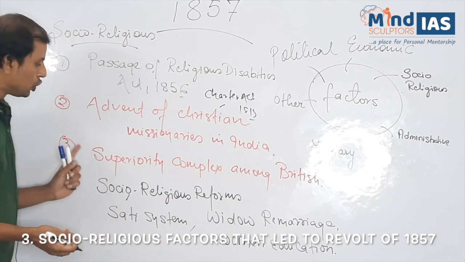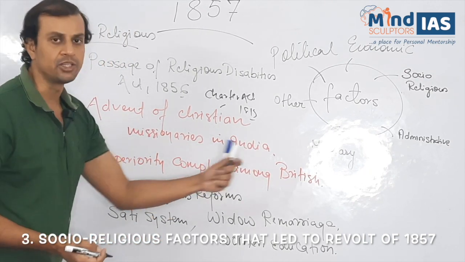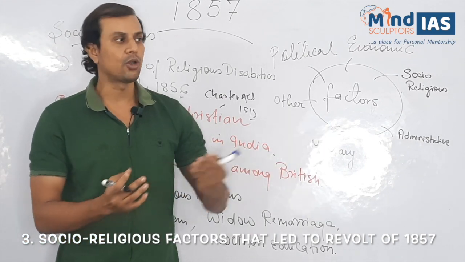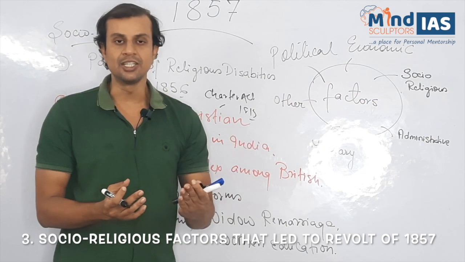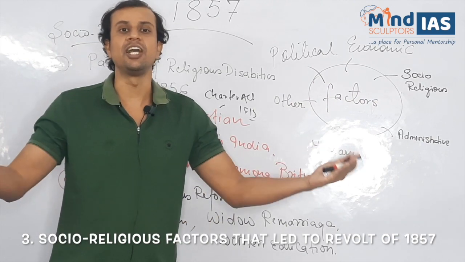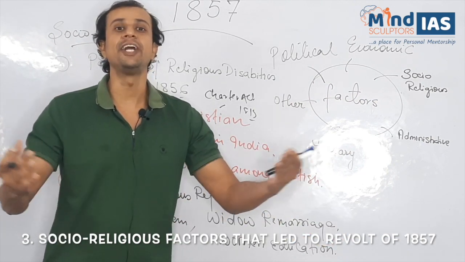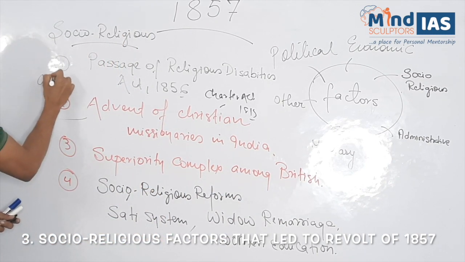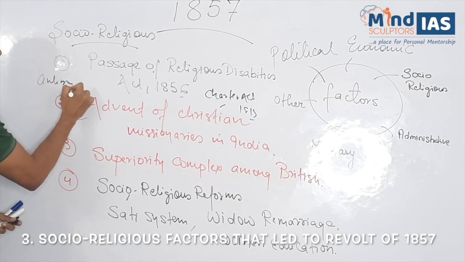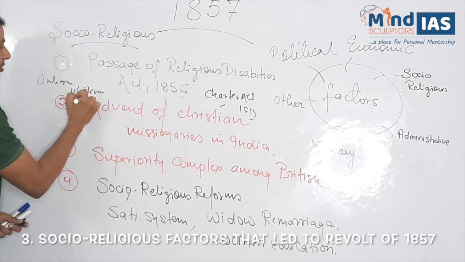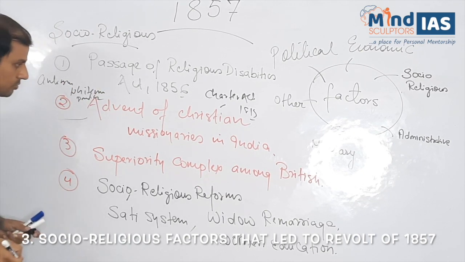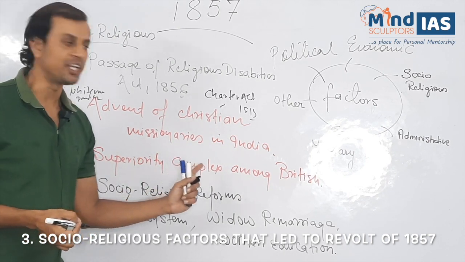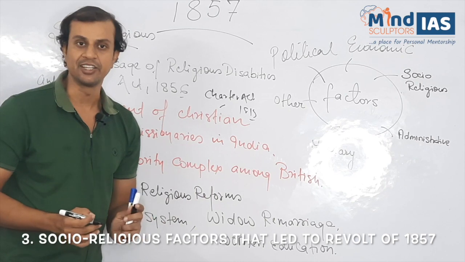Another factor, superiority complex among the British. We all know the Europeans or the Westerners considered India as a civilizing mission or white man's burden. So we must know civilizing mission or white man's burden. So they had a racial superiority complex against the Indians.